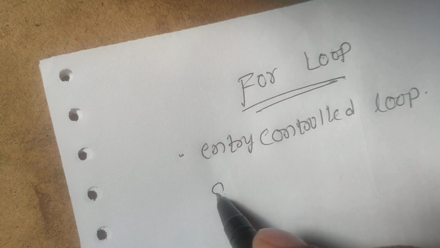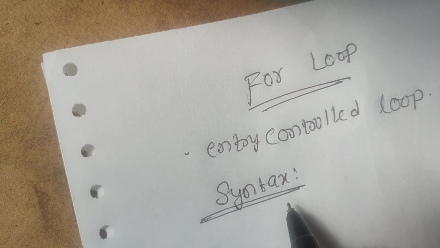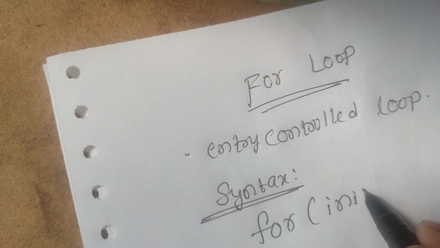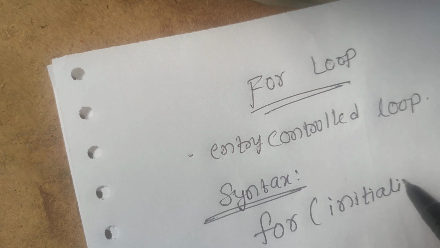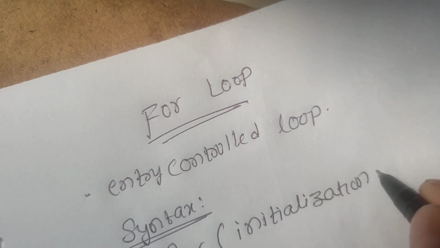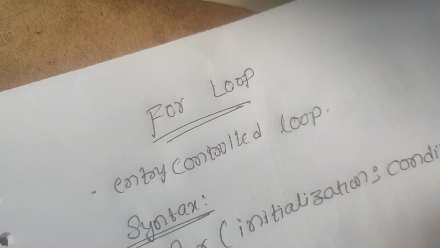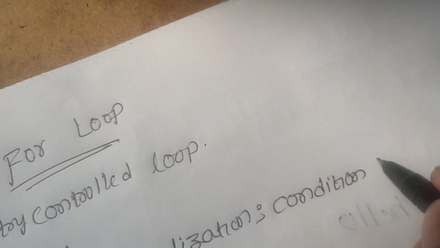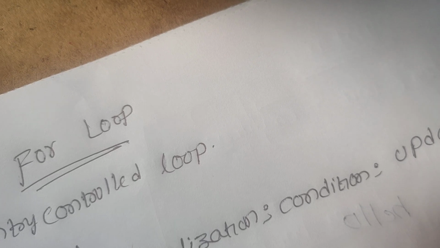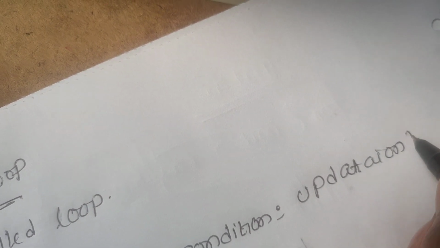The syntax for the for loop is as follows. First we write for, then initialization, semicolon, then condition, semicolon, then updation.